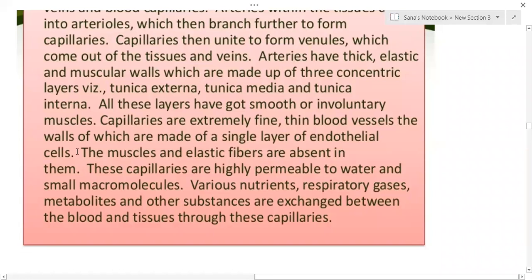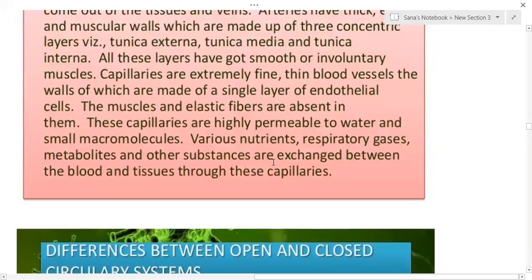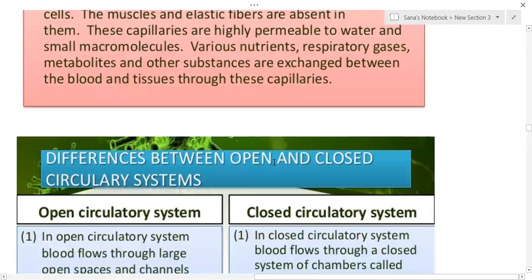The blood vessel epithelium is called endothelium. The muscles and elastic fibers are absent in them. These capillaries are highly permeable to water and small macromolecules. Various nutrients and respiratory gases, metabolites, and other substances are exchanged between the blood and tissues through these capillaries. These are minute blood vessels called capillaries, which join the arteries and veins.